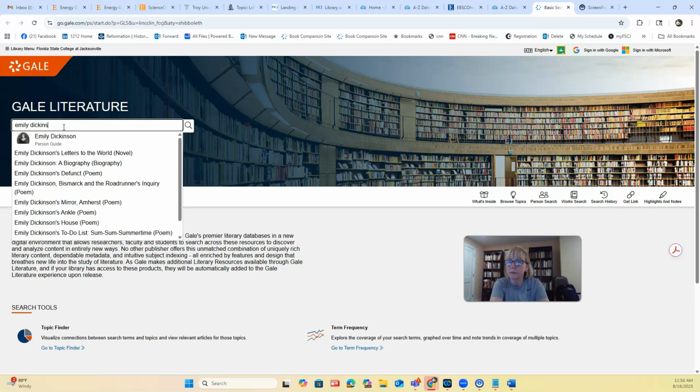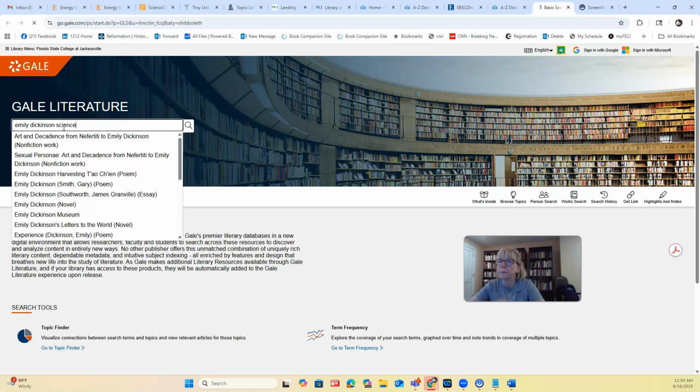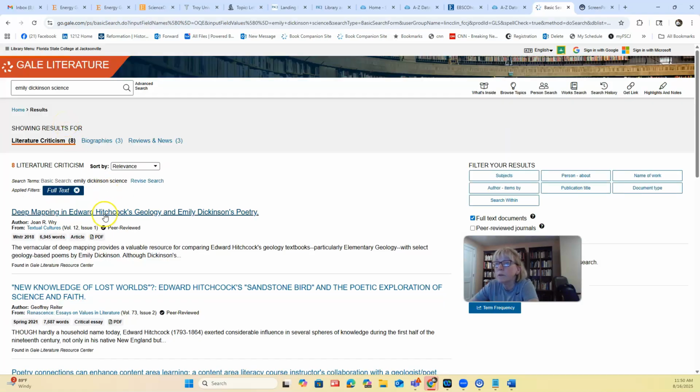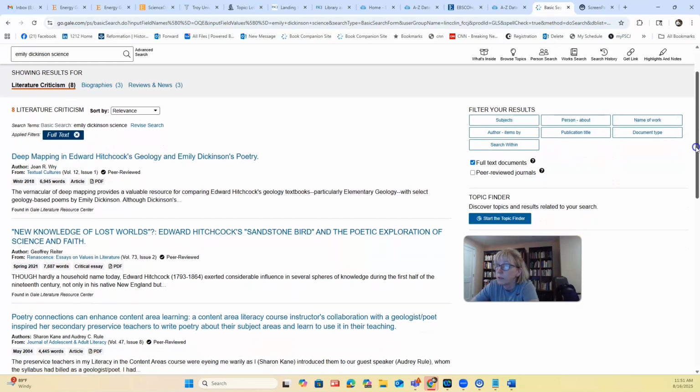Emily Dickinson Science. Oh, look, we're the same one. Deep Mapping in Edward Hitchcock's Geology and Emily Dickinson's Poetry. Nice. Well, good grief. Edward Hitchcock seems to be interesting because he had geology textbooks, elementary geology, with select geology-based poems by Emily Dickinson. Is that right? Huh. Well, okay. Let's check that out.